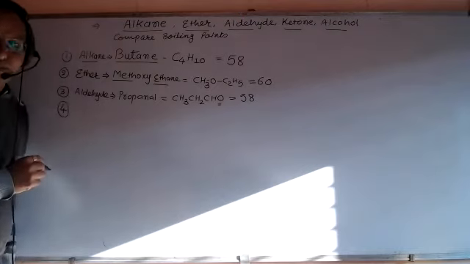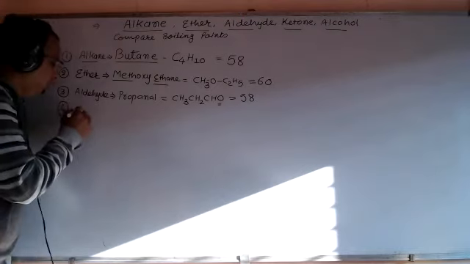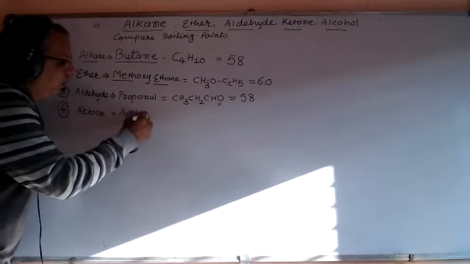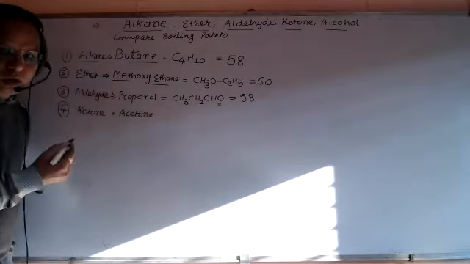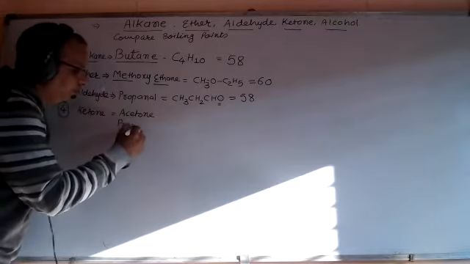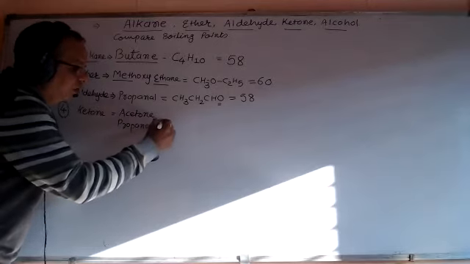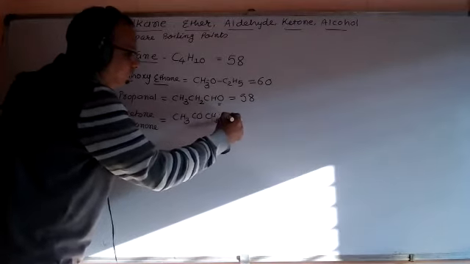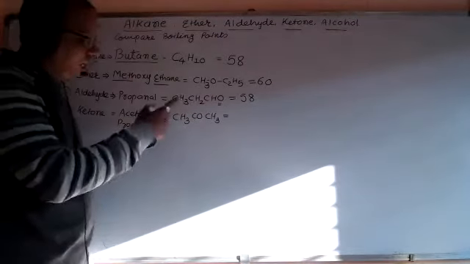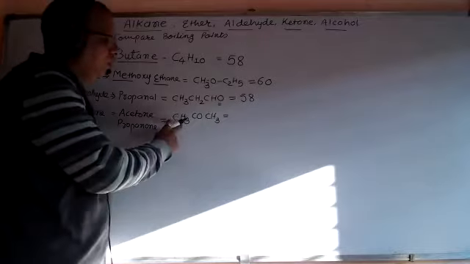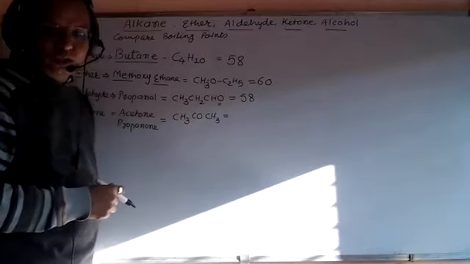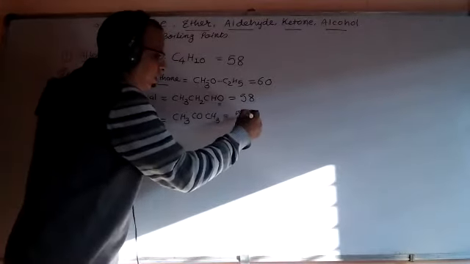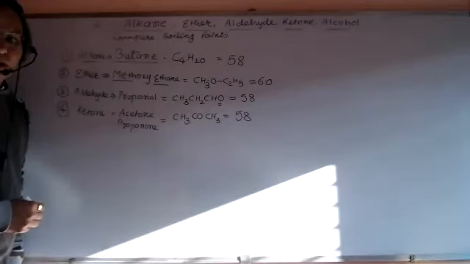The fourth member is for the ketone functional group, and the compound we take is acetone or propanone. It's CH3COCH3. 3 carbons, 12 times 3 is 36, plus 6 hydrogens, 42, plus 1 oxygen, once again 58. This is the molecular mass.